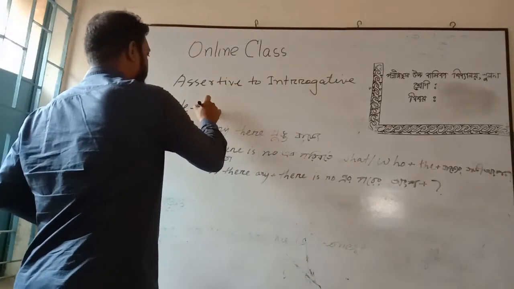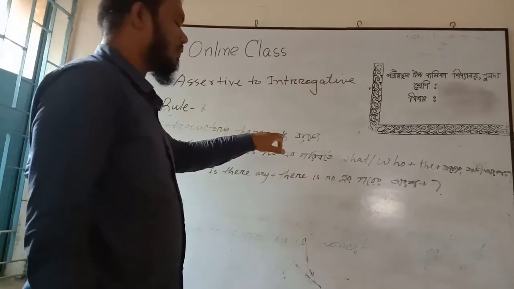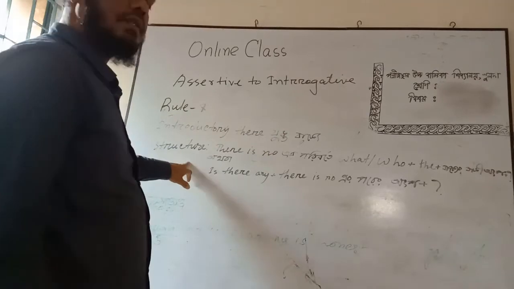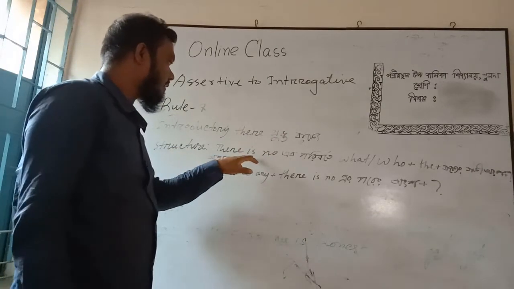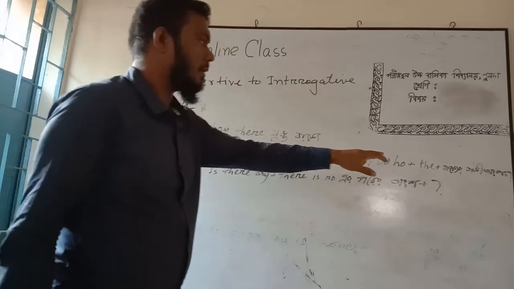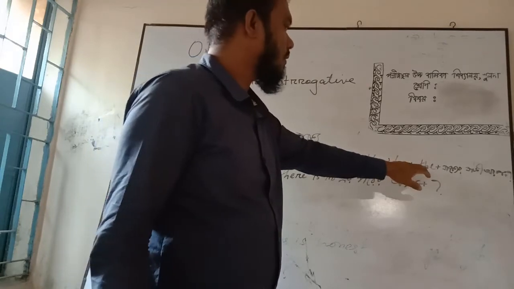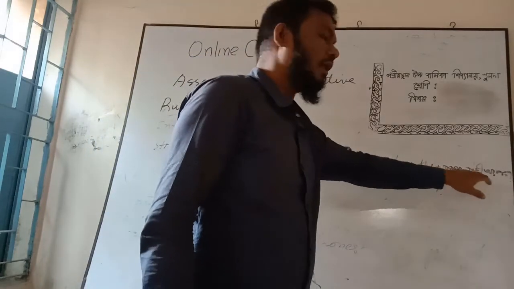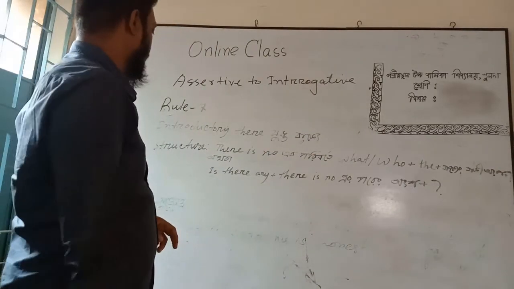Now rule number 7. If we find in the sentences the introductory there is no, when we convert the sentence into interrogative, the structure will be: instead of there is no we have to use what or who, plus sometimes the, sometimes we need not use the, plus the other part of the sentence, plus note of exclamation.